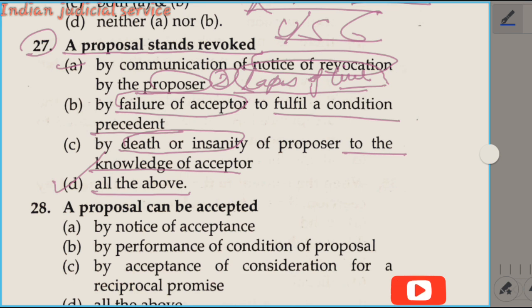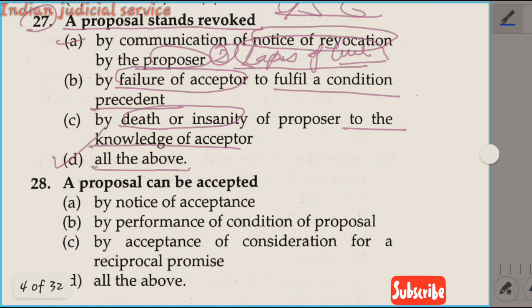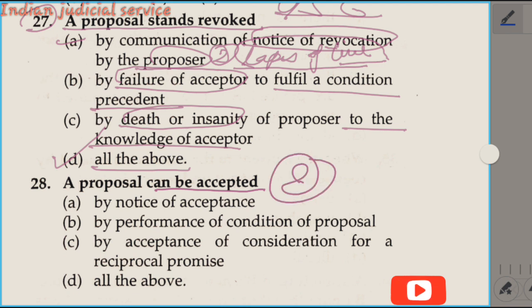Now question number 28. A proposal can be accepted. This question is provided in section 8 of the Contract Act. Section 8 deals with acceptance by performing condition or receiving consideration. So the proposal is accepted by the performing of the conditions or receiving a consideration. This thing is provided in section 8.